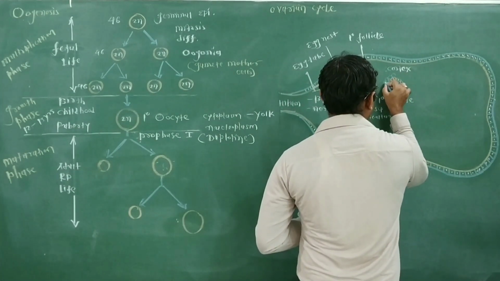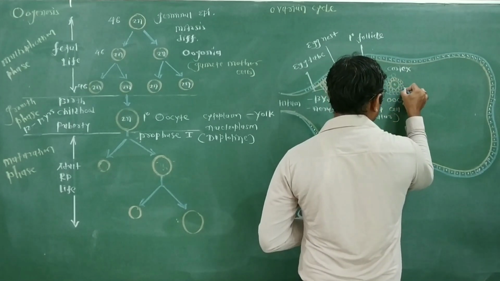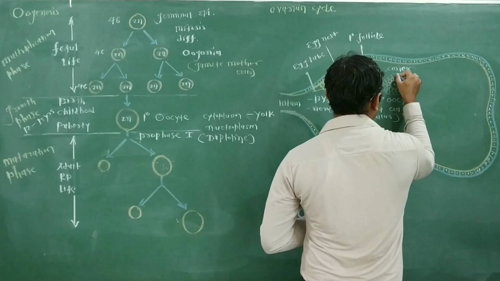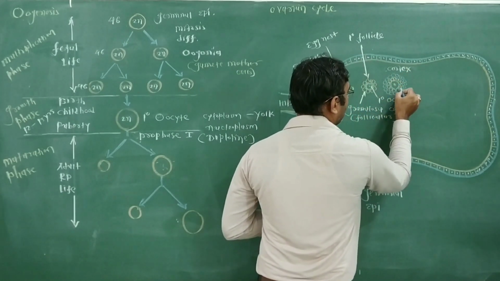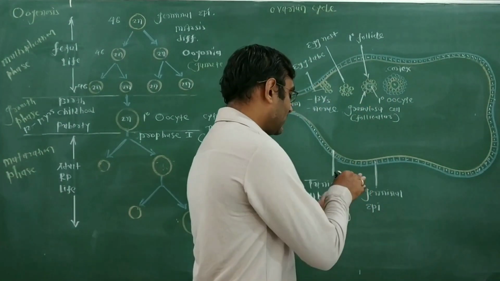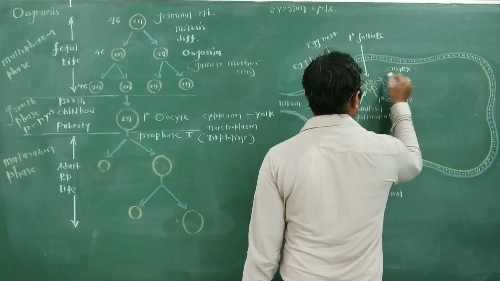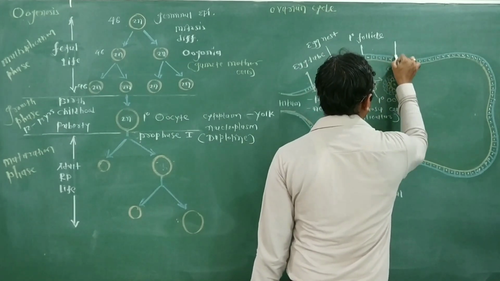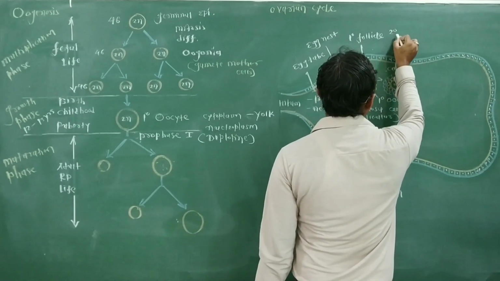This peripheral cell layer is called the theca layer. This is the theca cell. This is the granulosa cell. So now the size of the primary follicle has increased by the addition of cell layers. So that is called the secondary ovarian follicle.